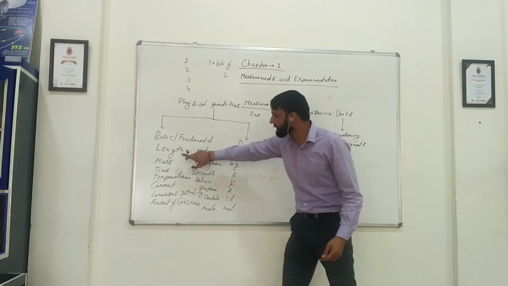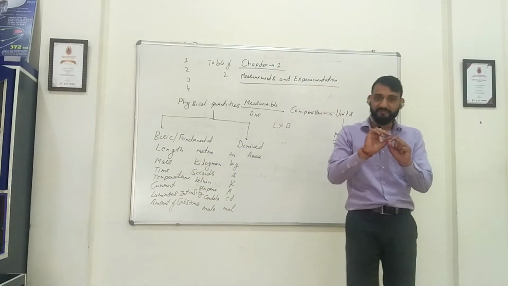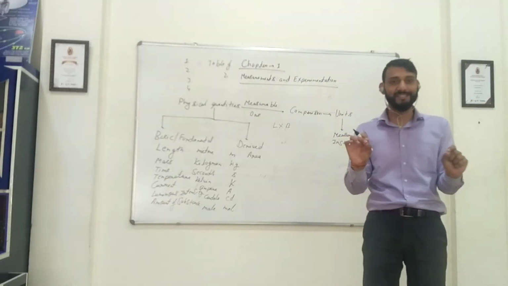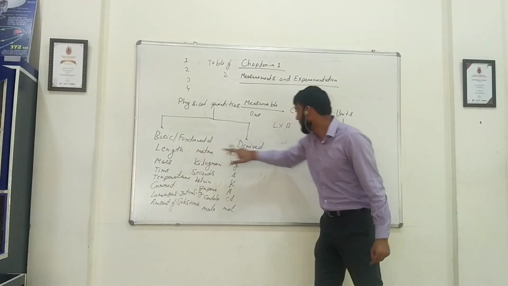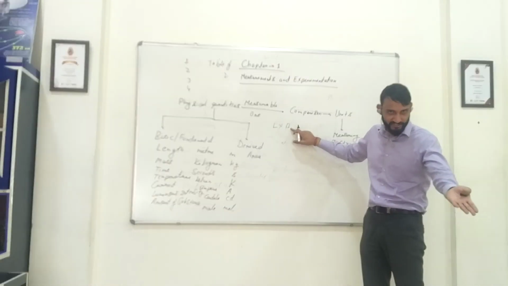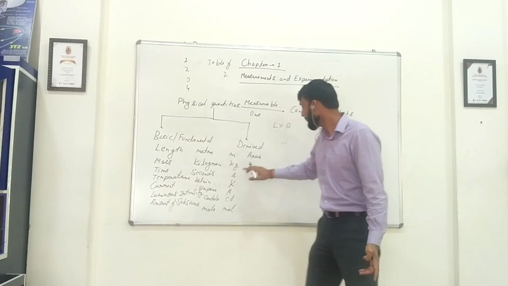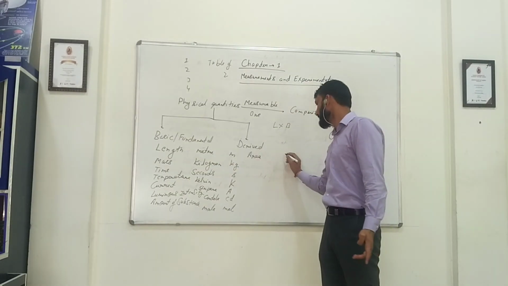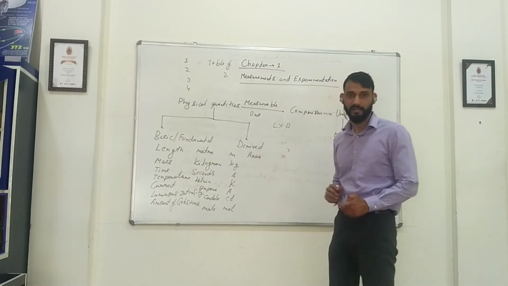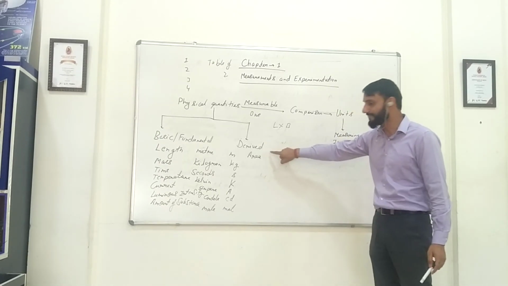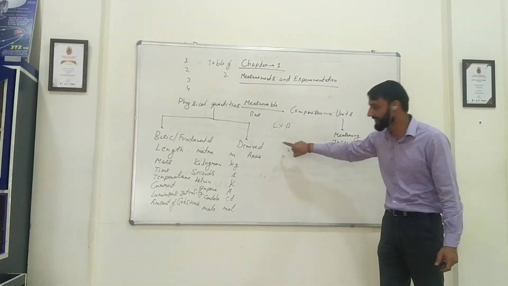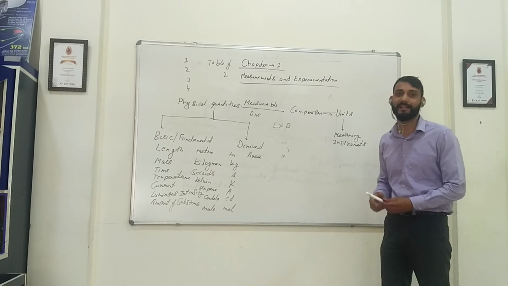When we are talking of this length, we are not talking of specifically length, we are talking of the distance. Breadth is also distance, height is also distance. So area is made up of these lengths. That is why area is derived. What is the unit? Meter square. So meter square is a derived unit of this derived physical quantity, area.